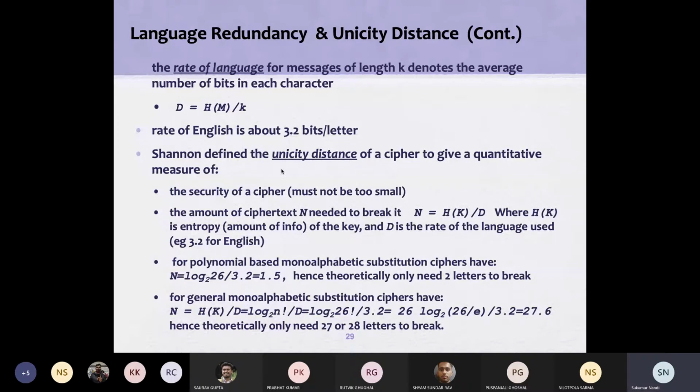He came up with some estimation, and the estimation leads to this.